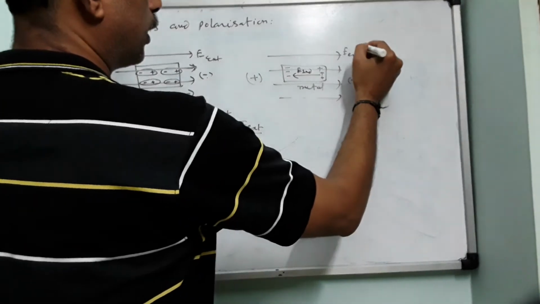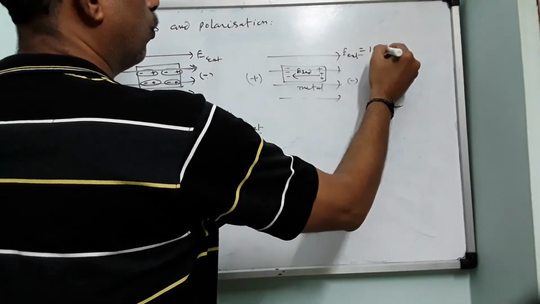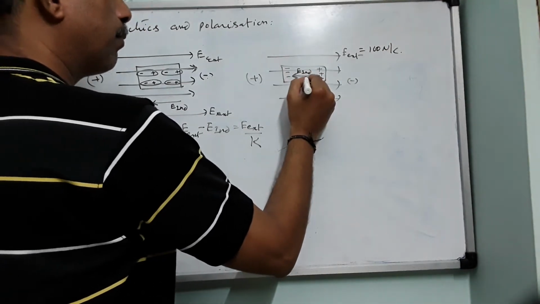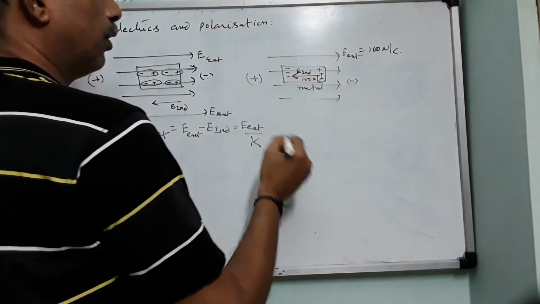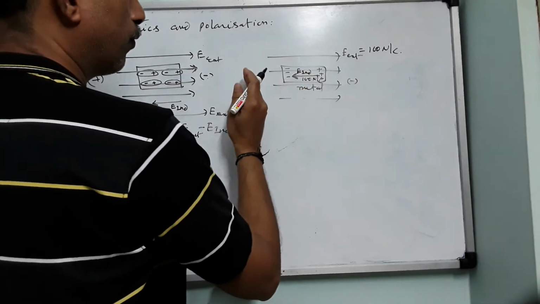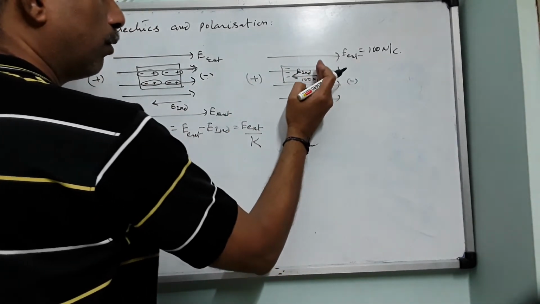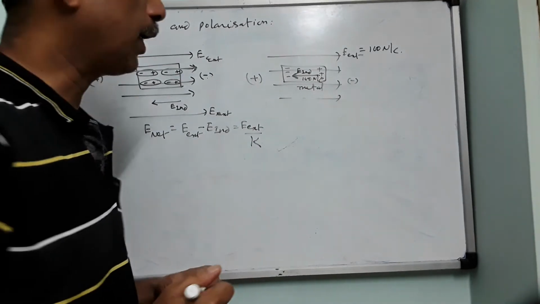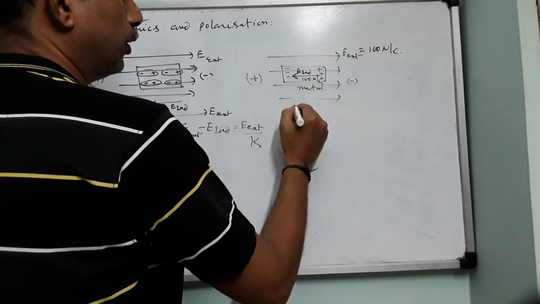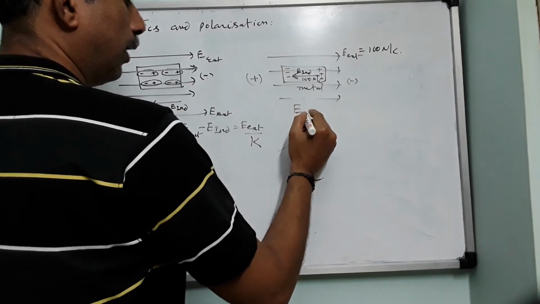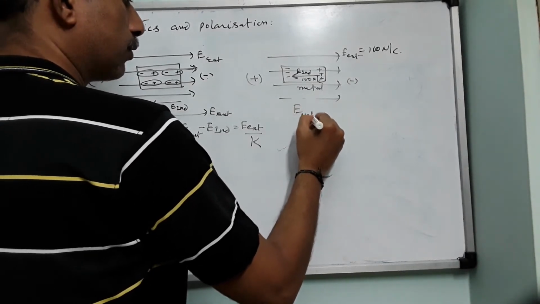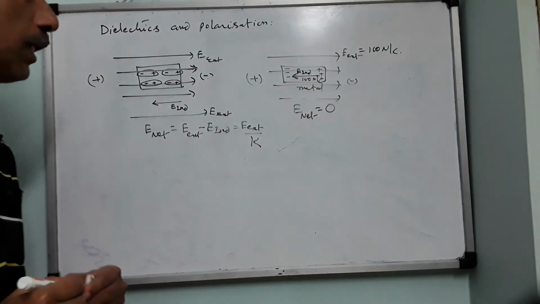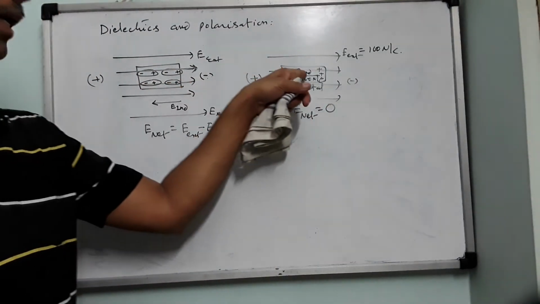Suppose the external electric field is 100 Newton per Coulomb. Now what is the induced field inside? It also will become 100 Newton per Coulomb. So 100 Newton per Coulomb is going from here to there, and 100 Newton per Coulomb is coming from here to there. Both of them are equal and opposite. Therefore the net electric field inside the metal will be 0. So E net equals 0. This is the difference between a non-conductor and a conductor.